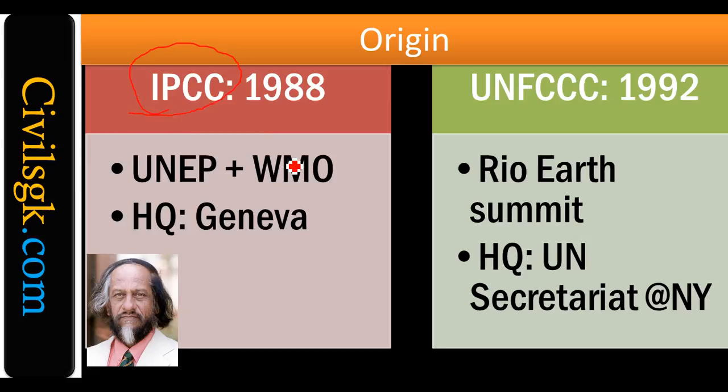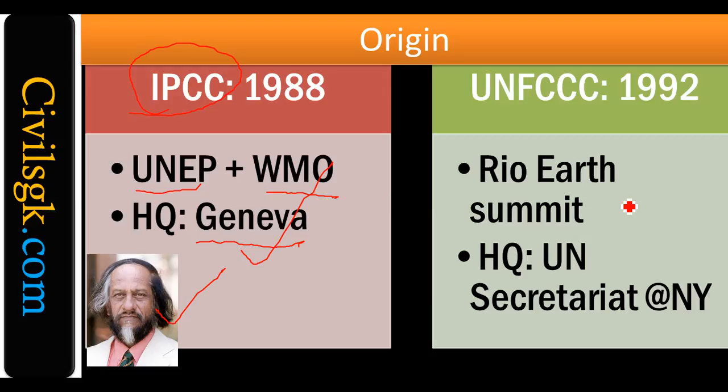IPCC means, it's as simple as that. It's again a body which looks after these things. This body was created by UNEP and the World Meteorological Organization. The headquarters of this body is in Geneva. Who is this person? The chairman of IPCC, Rajendra Pachauri. But he resigned from his post because of sexual harassment allegations. A lady filed a case against him, and due to these allegations, he resigned from the prestigious post.